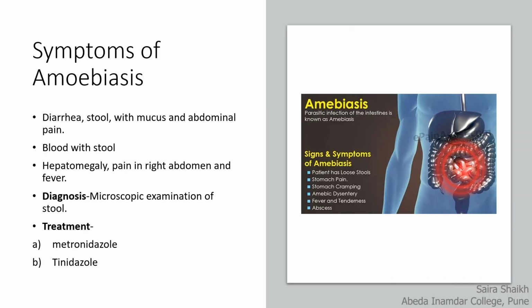Symptoms of amoebiasis include stomach pain, stomach cramps, amoebic dysentery with blood in the stool, hepatomegaly, that is enlargement of the liver, and fever. It can be diagnosed with the help of microscopic examination of the stool or fecal matter and can be treated.